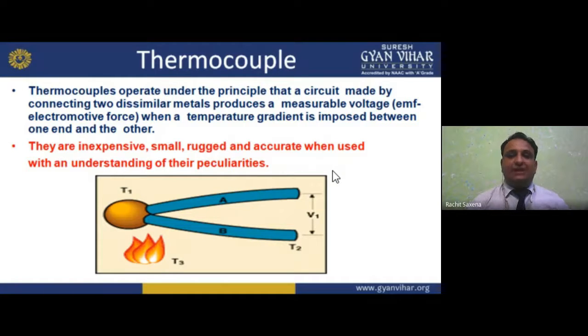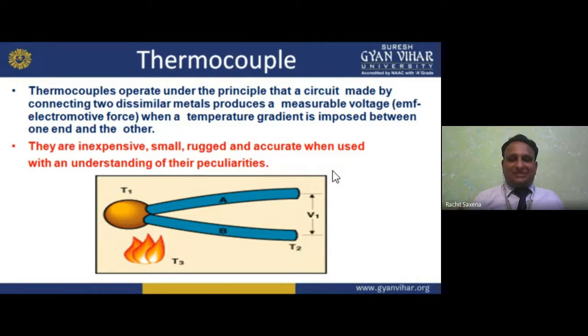Two dissimilar metals, if we apply a temperature on them, produce a measurable voltage, an EMF.